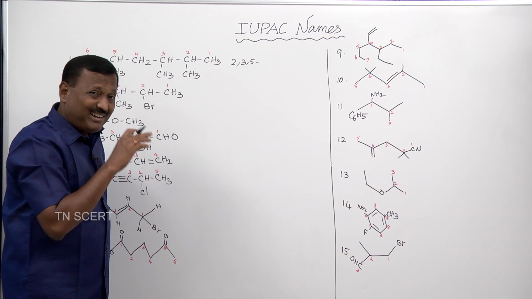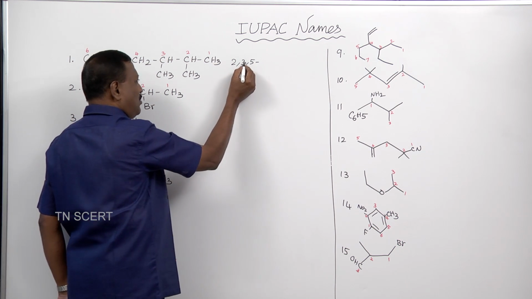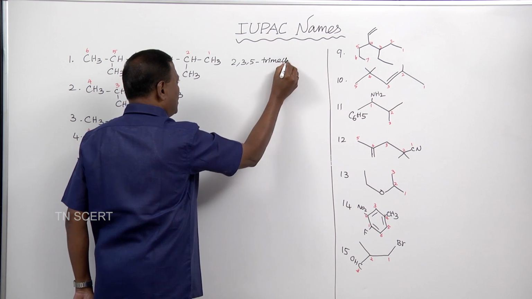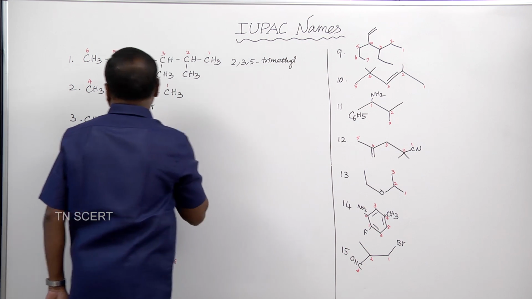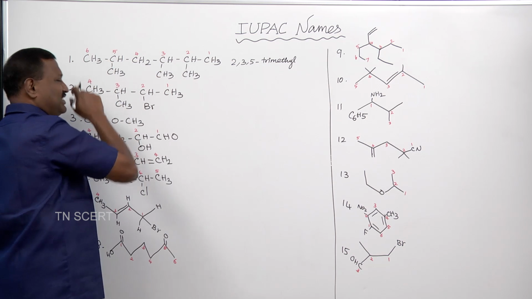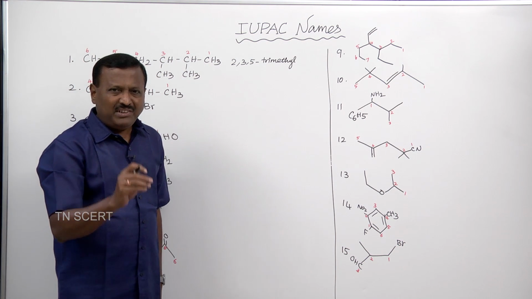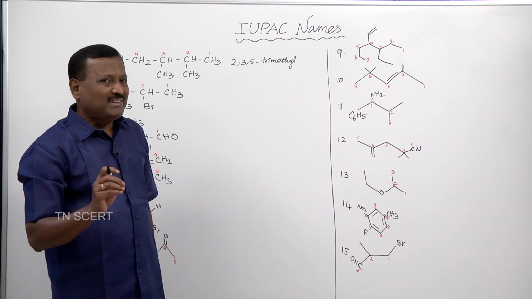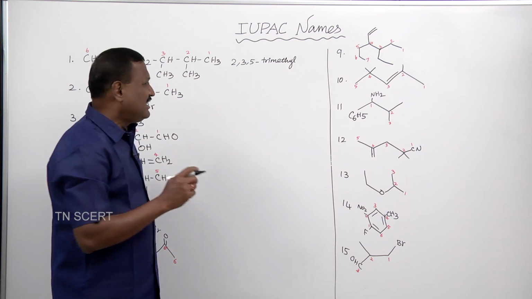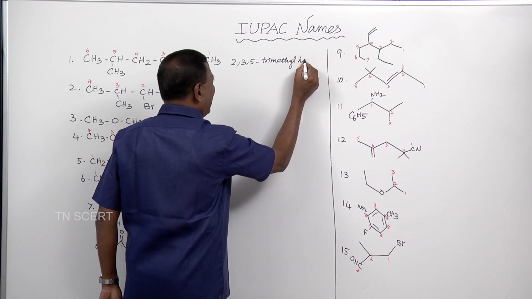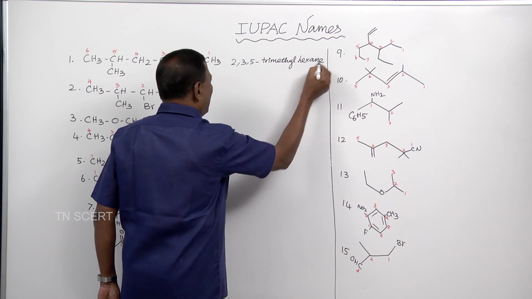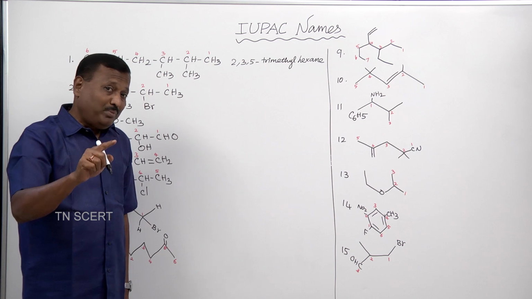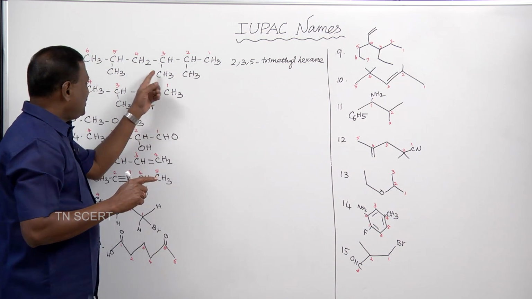So this is trimethyl. The length of the carbon chain is 6, and the prefix for 6 carbons is hex, so hexane. 2, 3, 5 trimethyl hexane is the IUPAC nomenclature for this first compound.